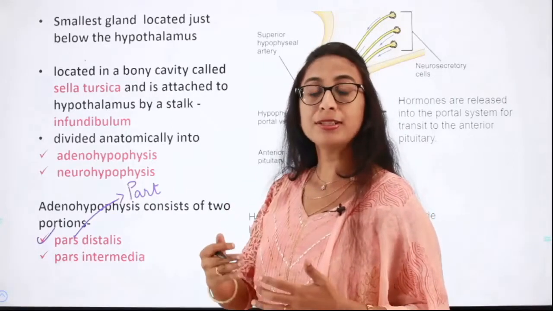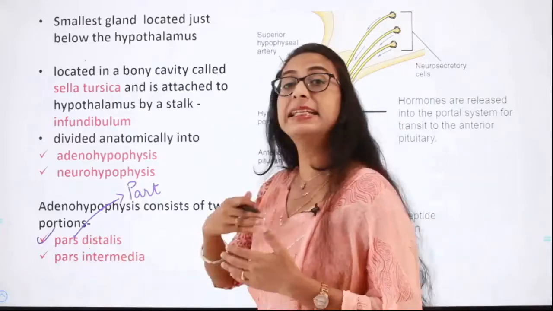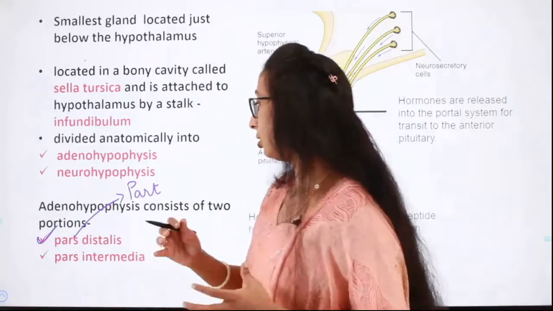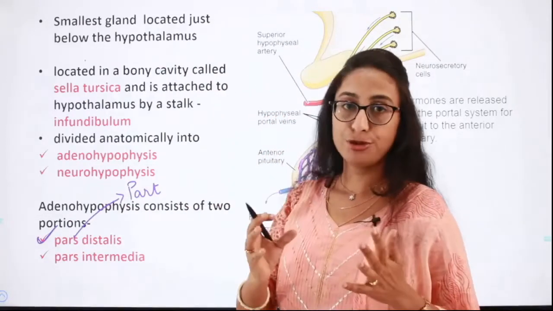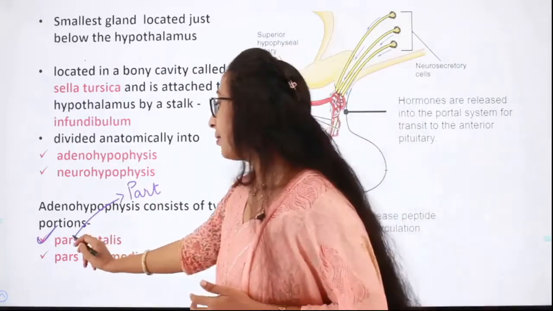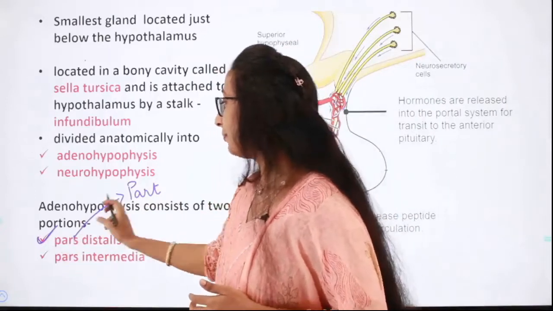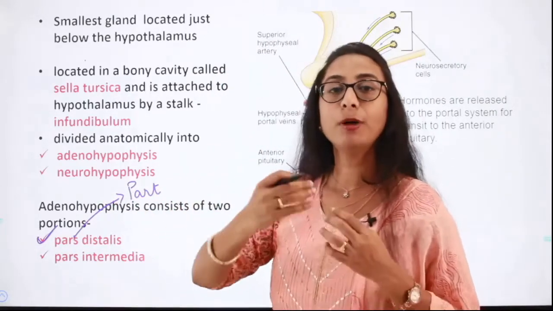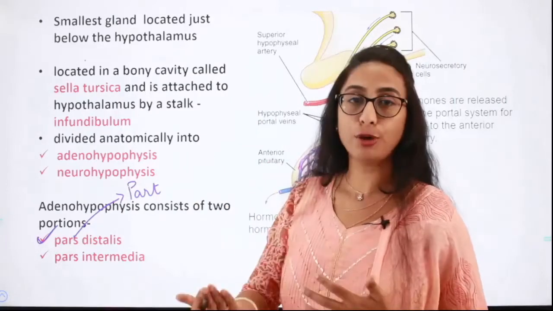So distalis means distant. This is one portion of the pituitary, pars distalis, where pars means part and distalis means it is at a distance from the center of origin.